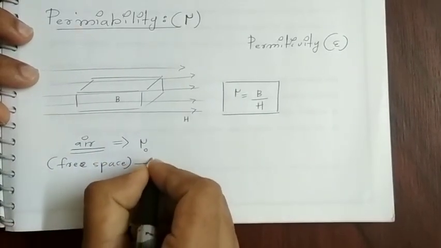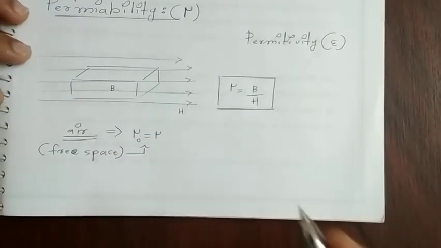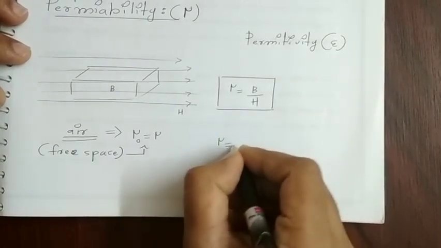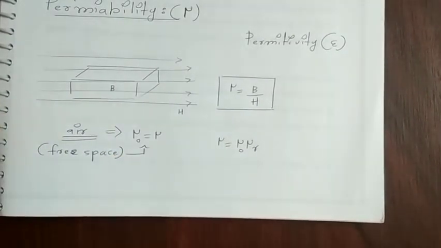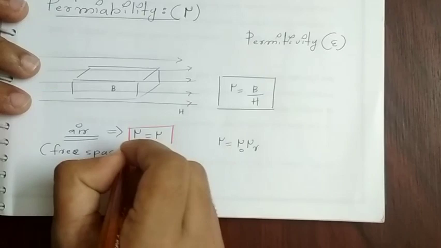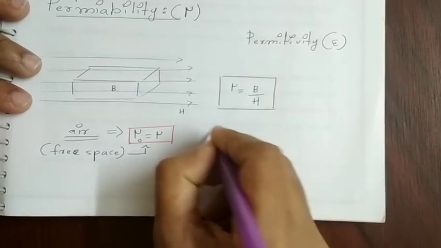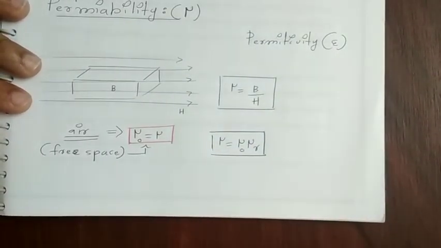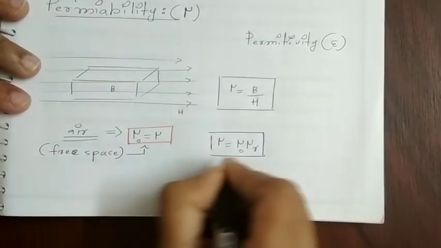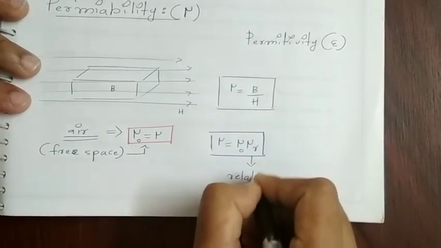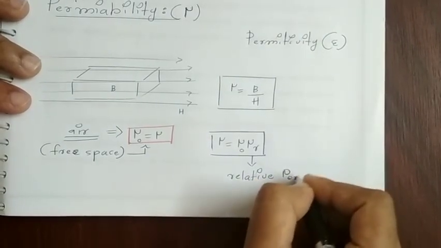So for free space, mu is equal to mu 0, and for any other medium mu is given as mu 0 into mu r, where mu 0 is the permeability of free space and mu r is known as the relative permeability of that particular medium.